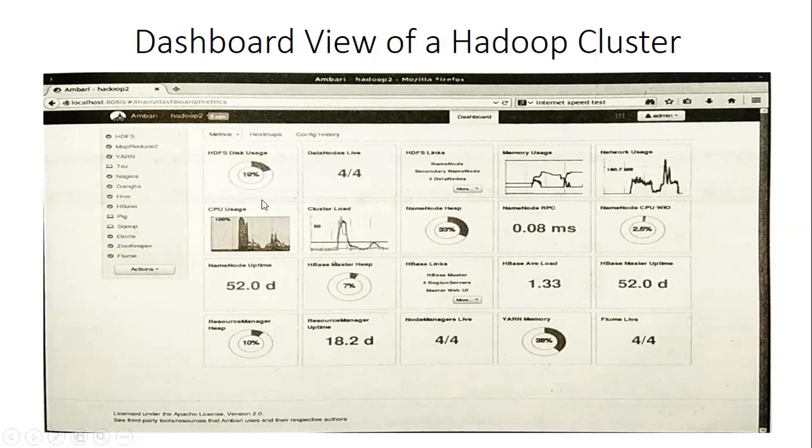The dashboard has options like add, move, edit and remove. If you want to add a new widget, you can add it. If you want to remove a widget from this dashboard, you can do it.